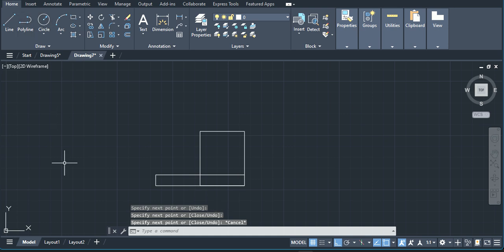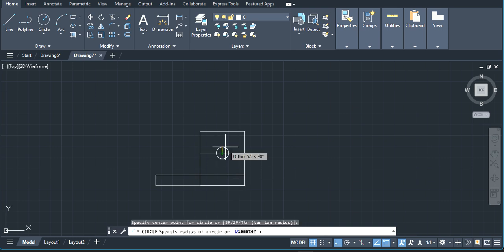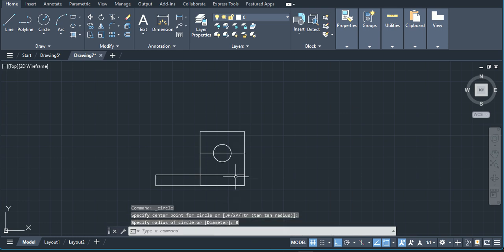Now enter the circle command. From the midpoint, so you need to find the midpoint first. This will be the midpoint. From the midpoint, the inner diameter is 16 mm, which means the radius is 8. So we have given the radius as 8.